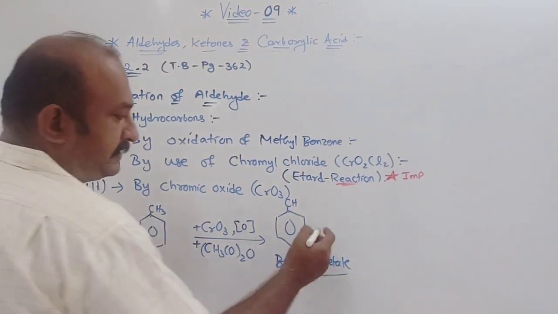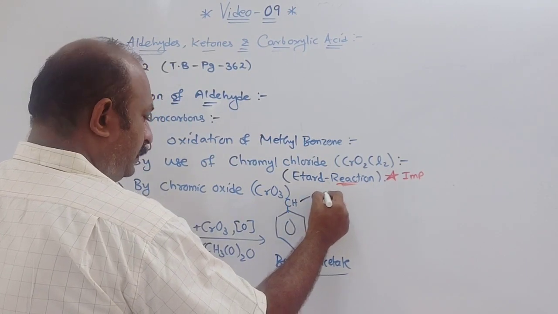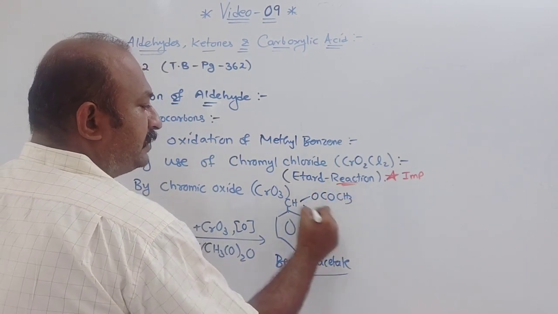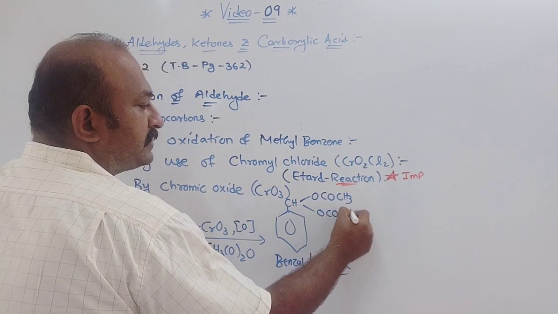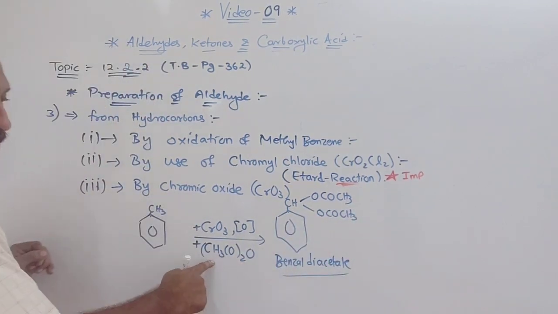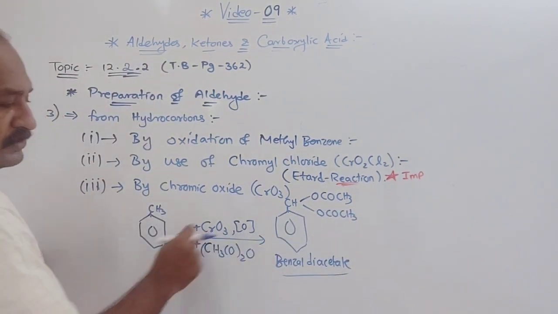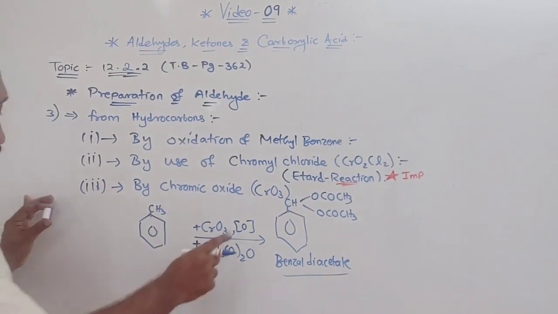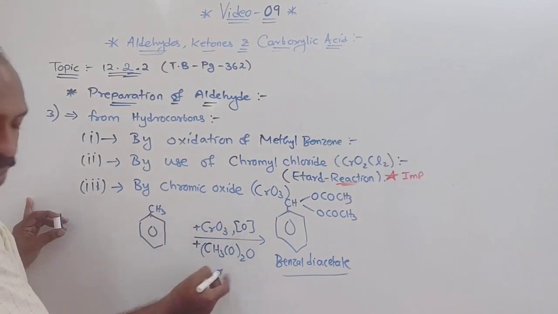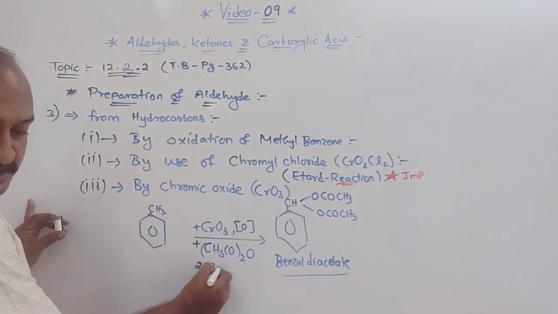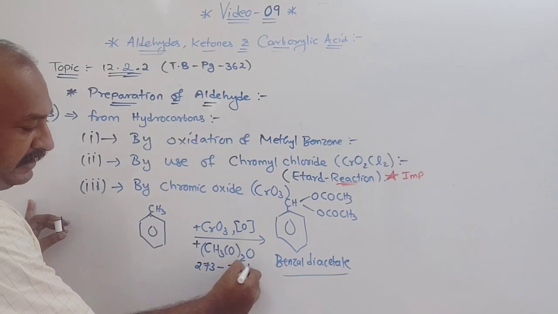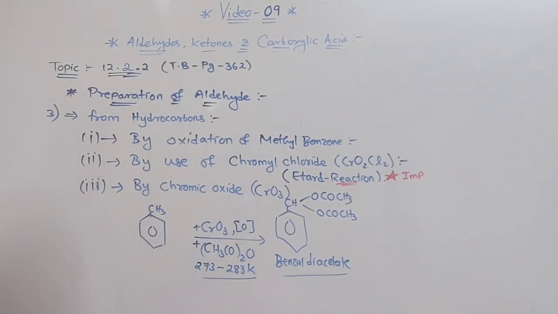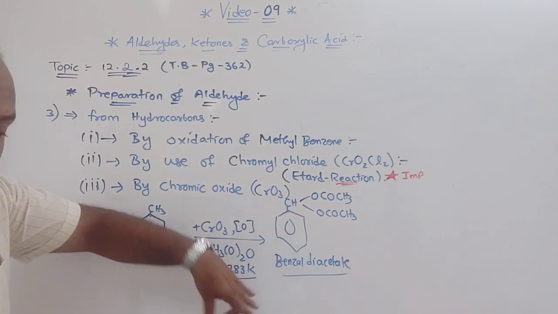It will be CH(OCOCH3)2, with OCOCH3 twice. Clear? The temperature given in your book for this is 273 to 283 Kelvin, that is about 10 degrees Celsius.